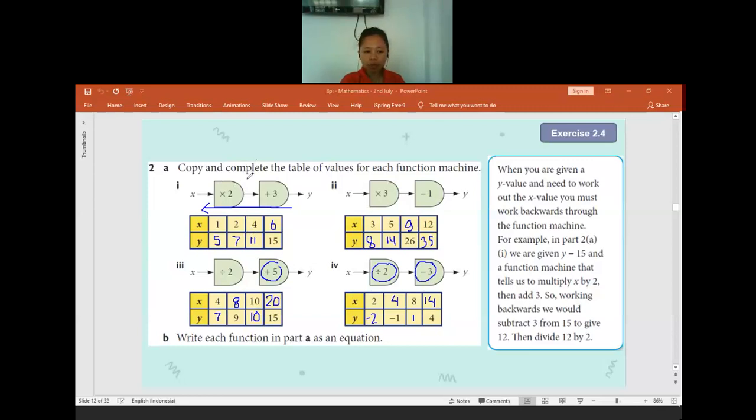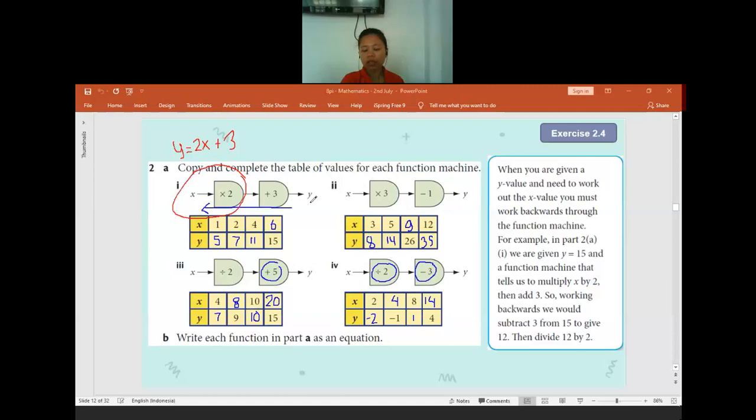Yeah, x times 2, it will be better if we write it as 2x. You write it as x2, it's also not wrong, but it's just not normal. It will be better if we write the number first and then the letter. And then 2x, after that this is plus 3. If it is, then we plus it by 3. This is the y, it will be normal if we write it at the front. That's why it will be y equals 2x plus 3.